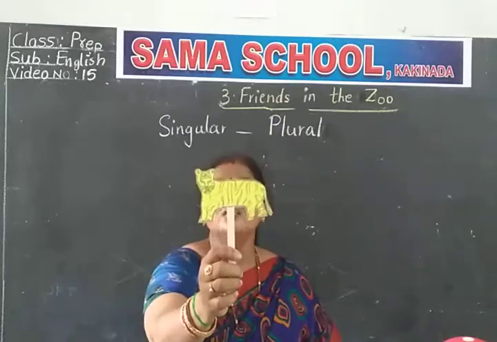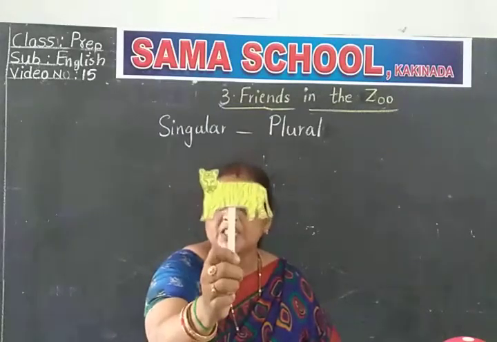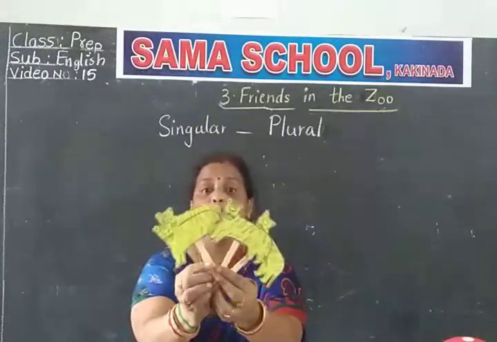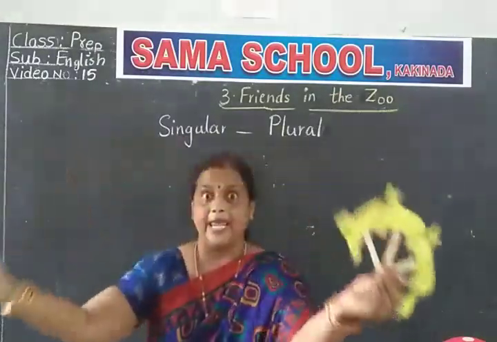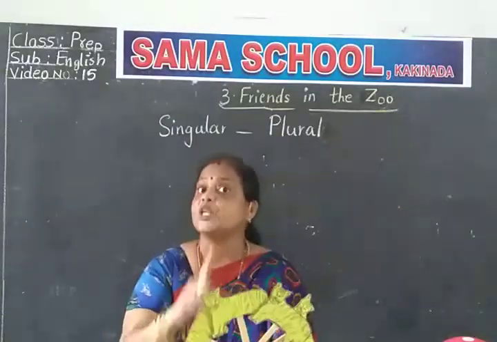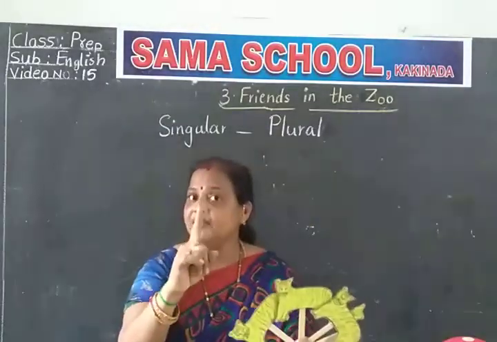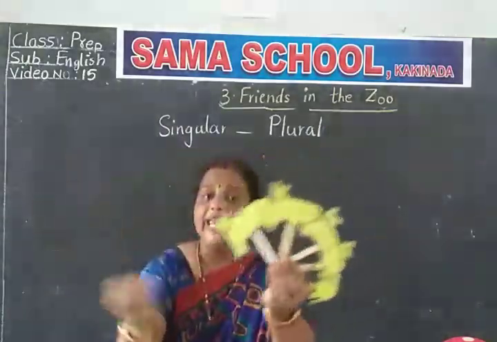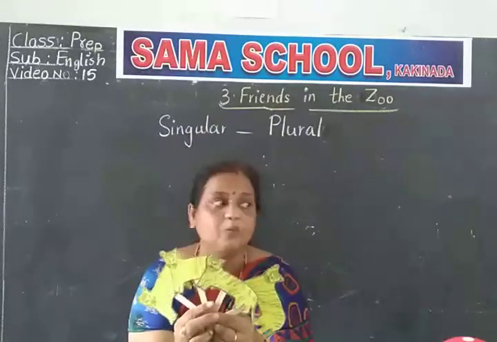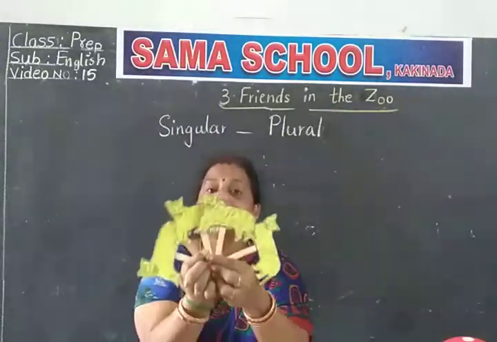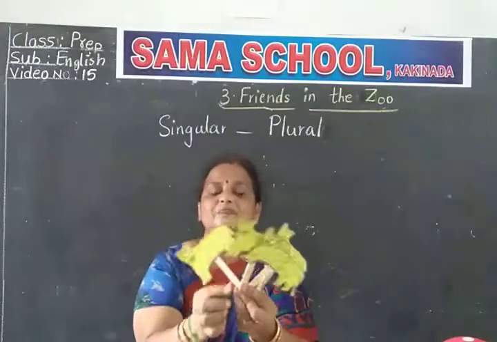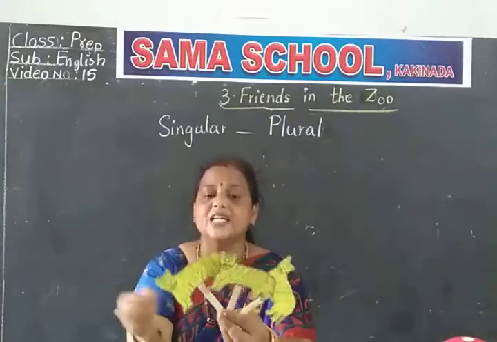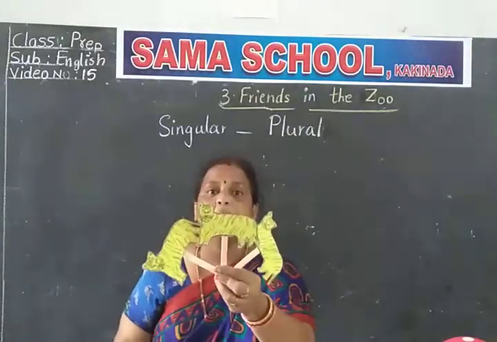What is this, children? Tiger. But now we have 4. Come on. 1, 2, 3, 4 children means many. You have already learnt one and many. If it is one, we say tiger. But now we have many. Chala unnai kadamma. Manam em anali, what we say? Tigers. If it is one, we say tiger. There are many. What do you say? Tigers.